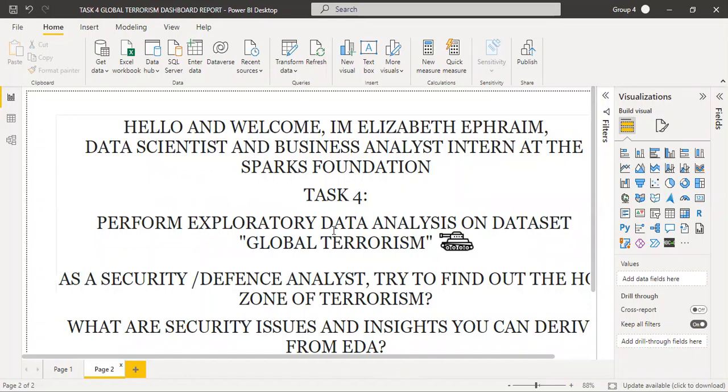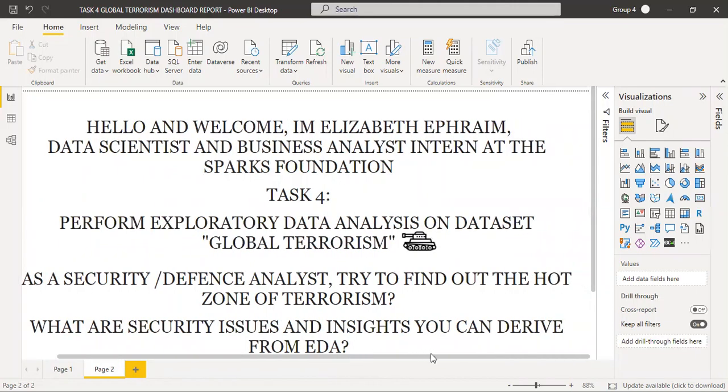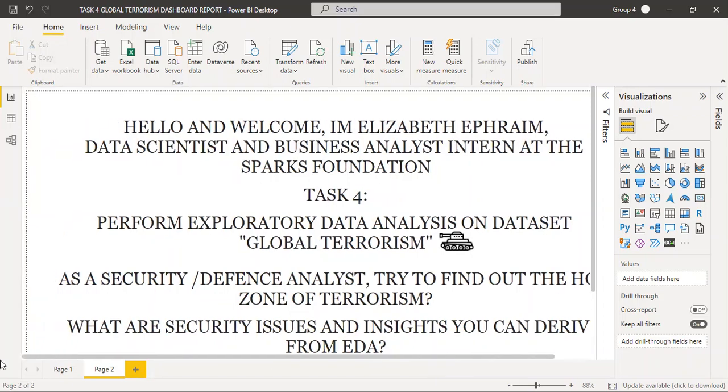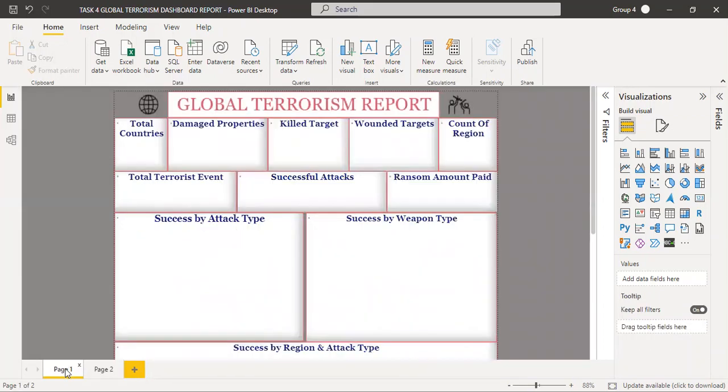So this is my attempt at task 4 of the GRIP internship program. We are asked to perform exploratory data analysis on the global terrorism data set. As a security or defense analyst, try to find out the hot zone of terrorism. What are the security issues and insights you can derive from EDA? So let's move to my dashboard.